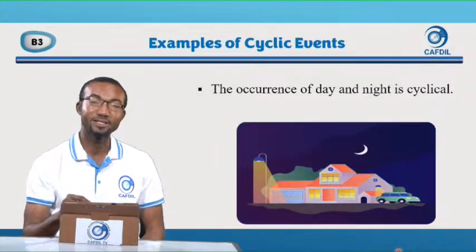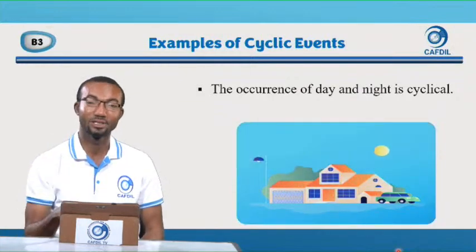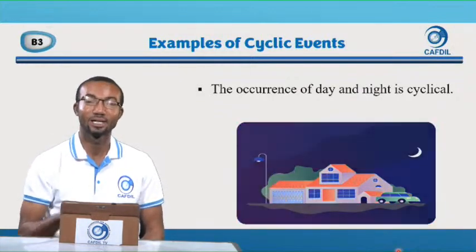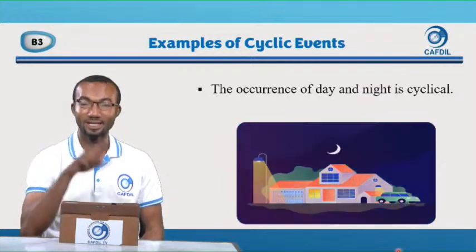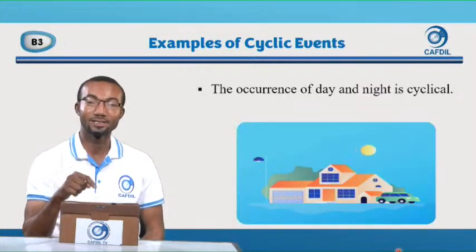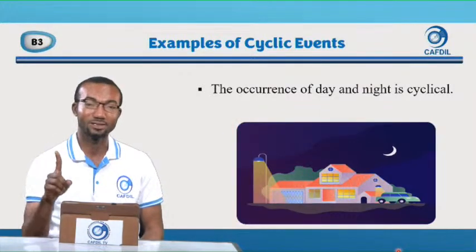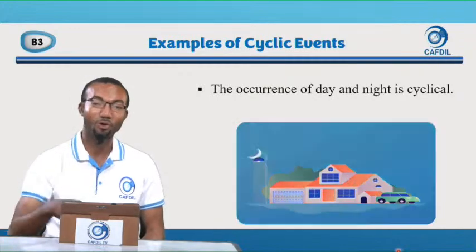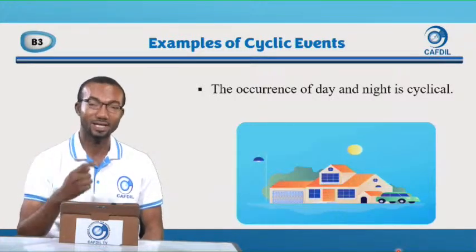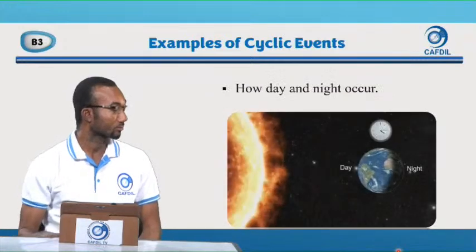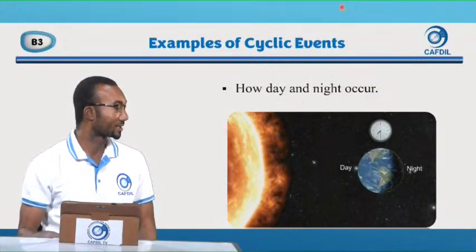And remember, an event is something that happens. Day happens, night happens, and they are cyclical. It doesn't happen just once. No, it happens all the time, and that is why we call it cyclical. So let's look at how day and night occur.